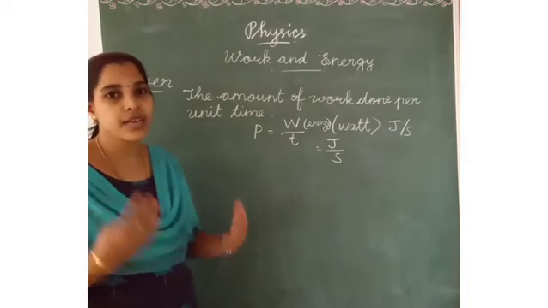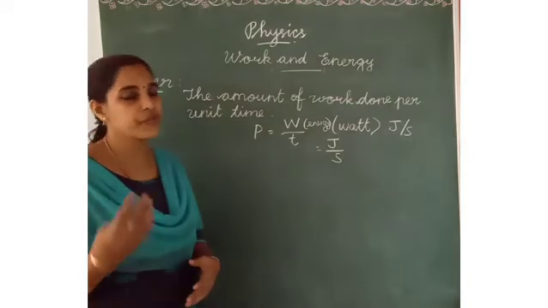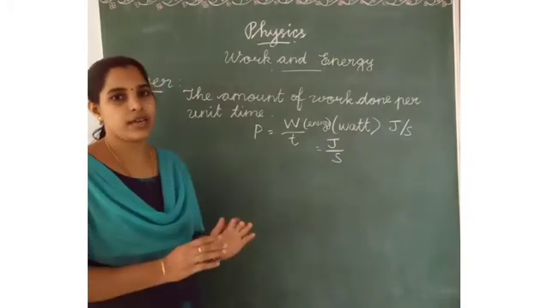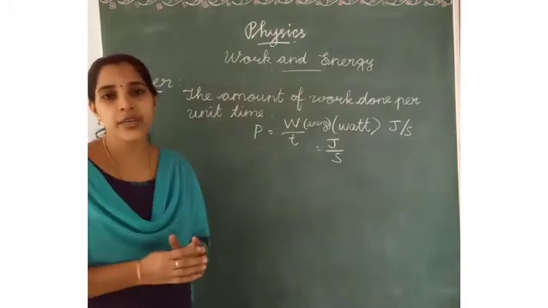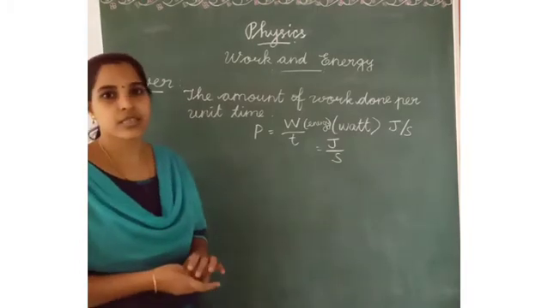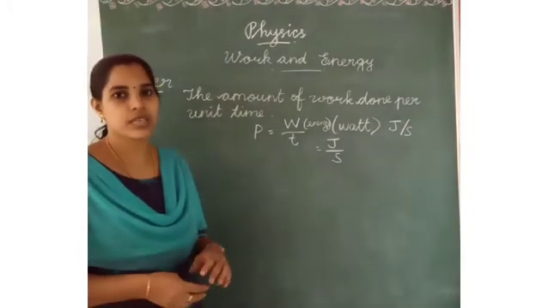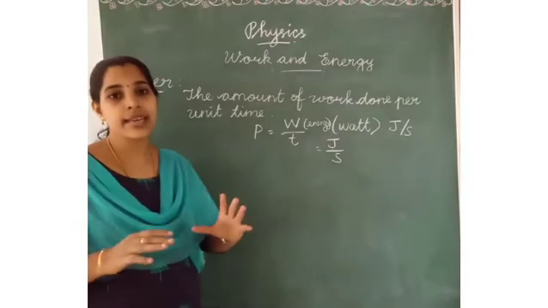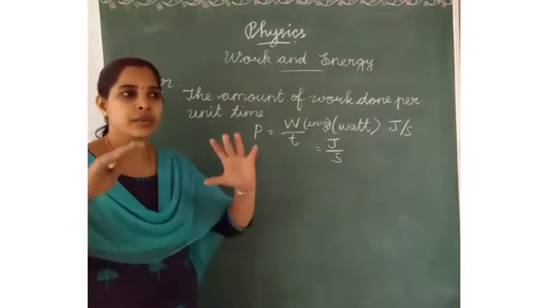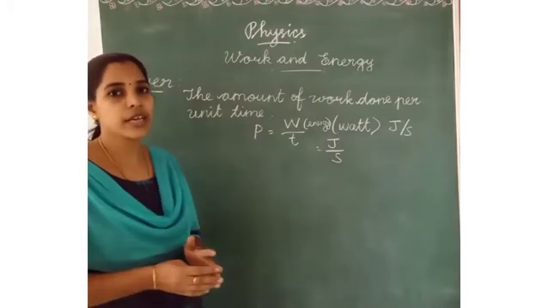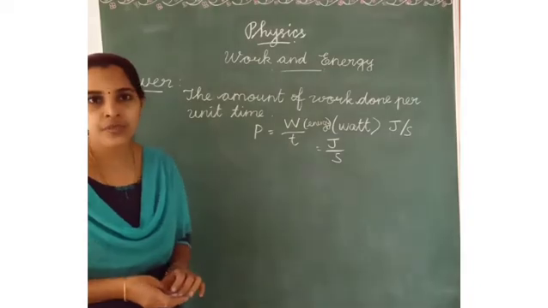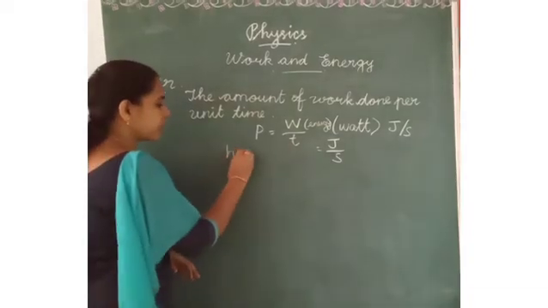Next, different types of machines are described by different power ratings. A small machine will be measured in the unit kilowatt or megawatt. In a factory, a big machine is used, and there we find the unit horsepower, HP.